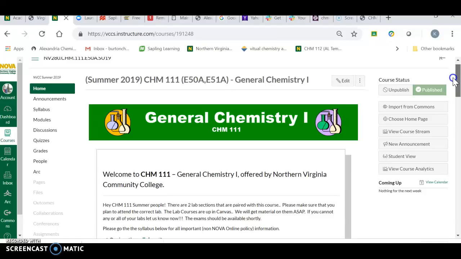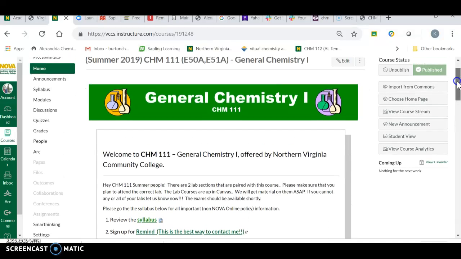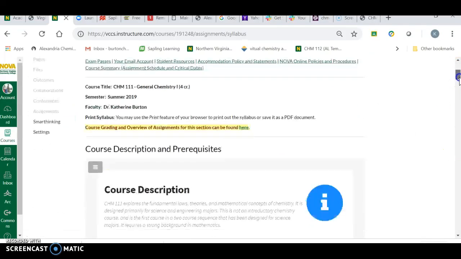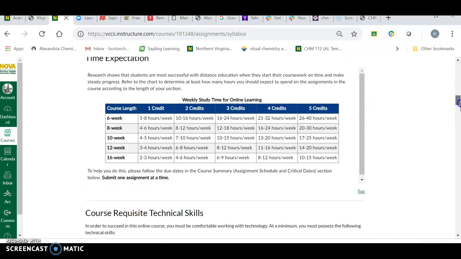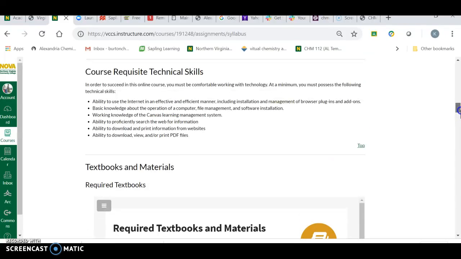So at this point, you've got the basic stuff that you need. Now, make sure that you follow the college policy. All the online college policy is over here on the syllabus, and it tells you what the course description is, what the objectives are, and gives you their opinion on the time expectation. You're going to need a fast computer. You're going to have to download stuff.